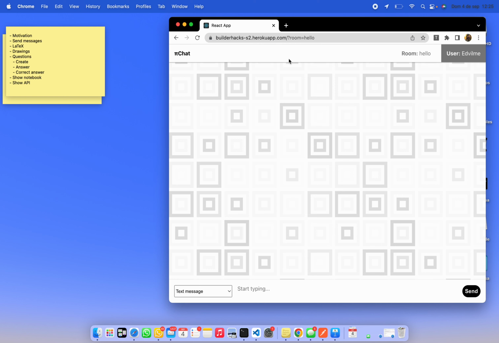And this is pChat, my project submission for this hackathon. Whenever I'm studying with partners and classmates for an exam, I often find it useful to share exercises and solve them together, and also do diagrams explaining all the process and stuff. When the pandemic hit, this process became much more difficult, even though we had video chats like Zoom and text chats like WhatsApp. I found them oftentimes very stressful and distracting because they do not serve well their purpose of answering questions for studying. That's why I created pChat.